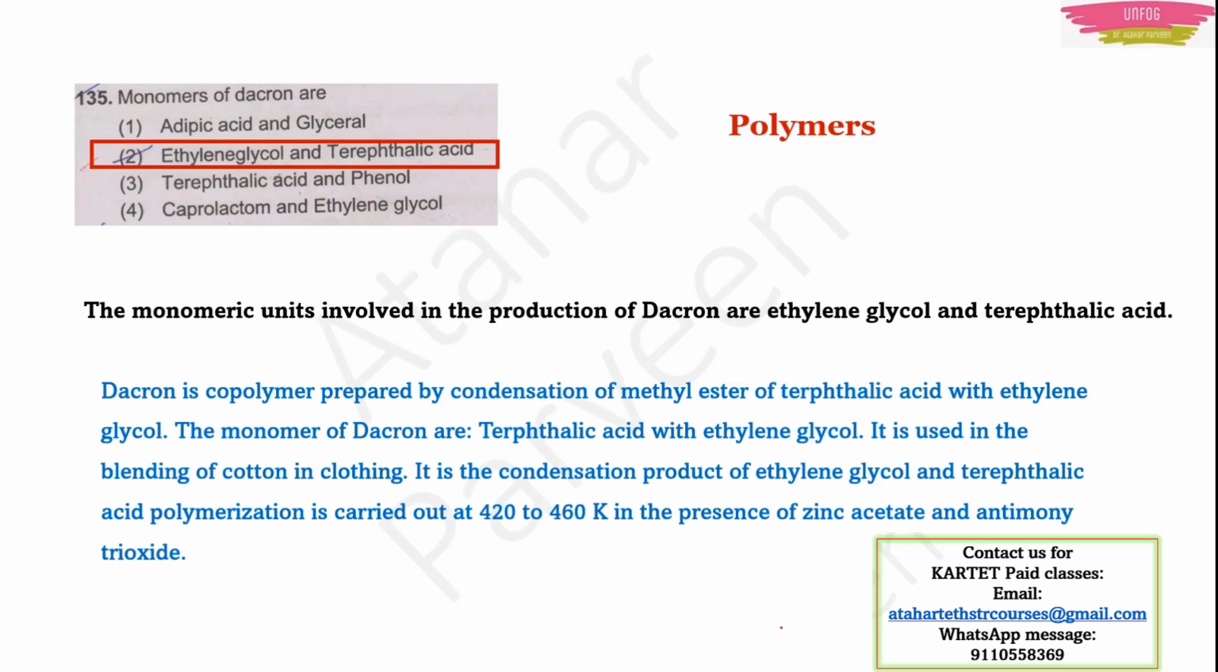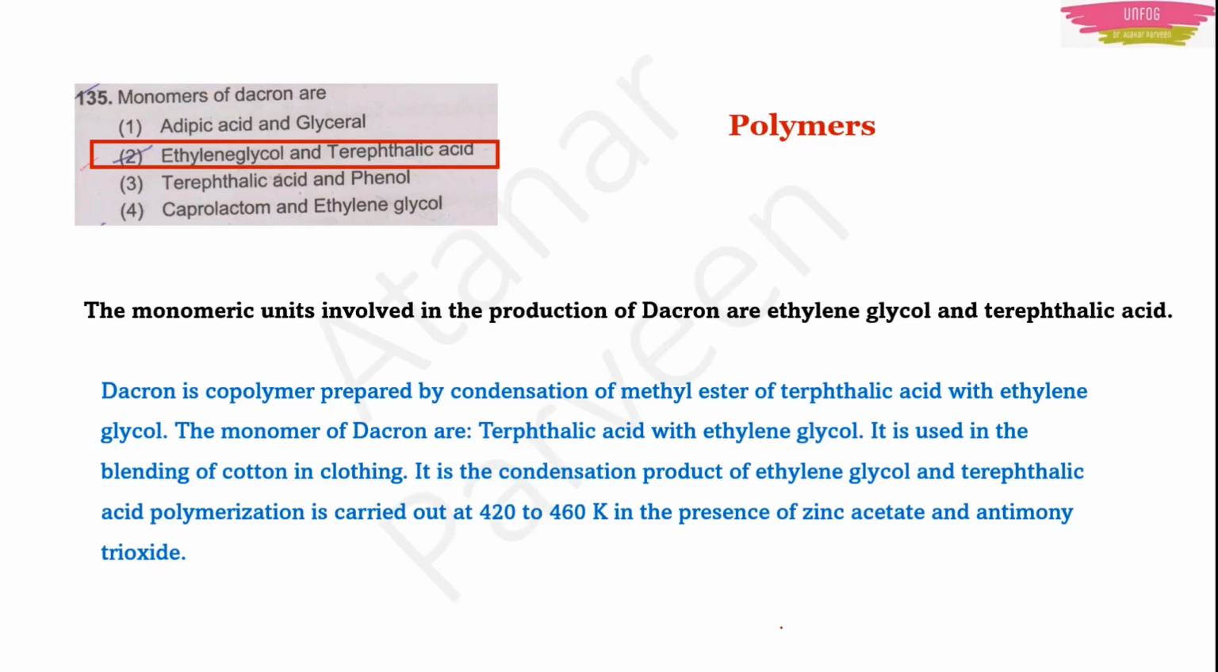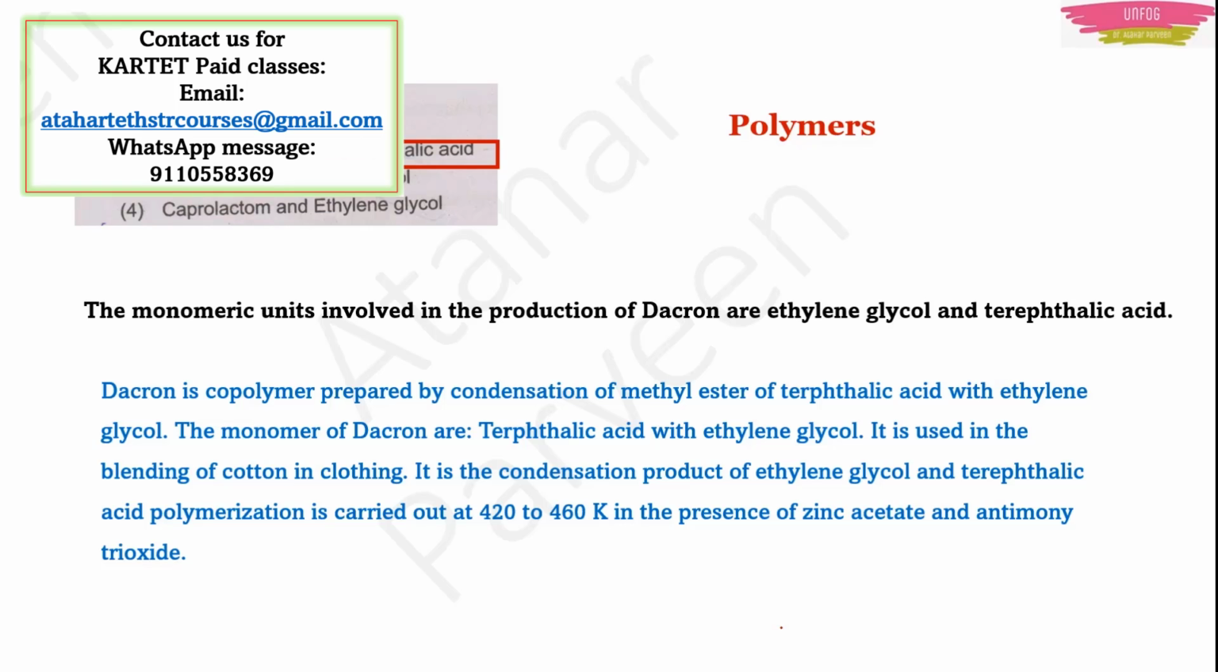Now, what is dacron? Dacron is a copolymer. It is prepared by condensation of the methyl ester of terephthalic acid and ethylene glycol. The monomers of dacron are terephthalic acid and ethylene glycol. This dacron is used in blending with cotton in clothing. It is the condensation product of ethylene glycol and terephthalic acid polymerization. This polymerization is carried out at 420 to 460 Kelvin in the presence of zinc acetate and antimony trioxide.